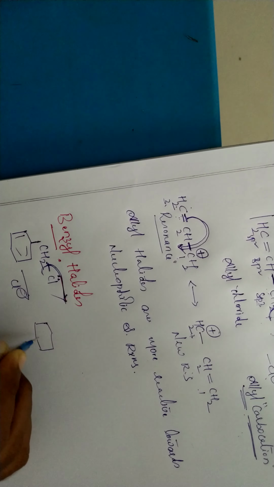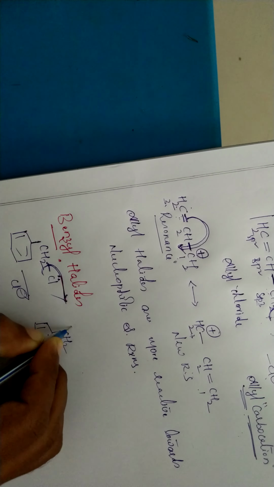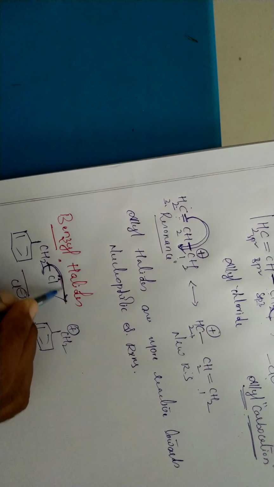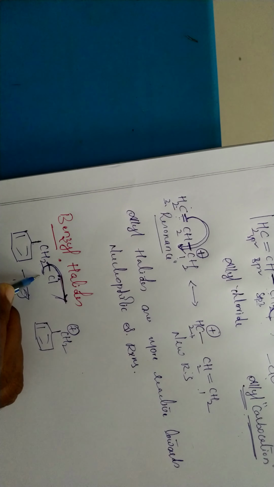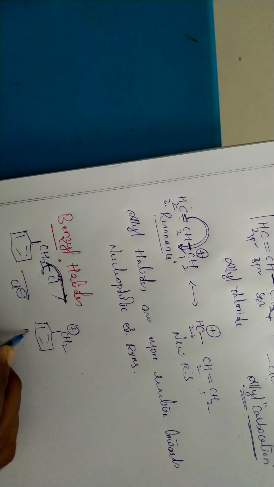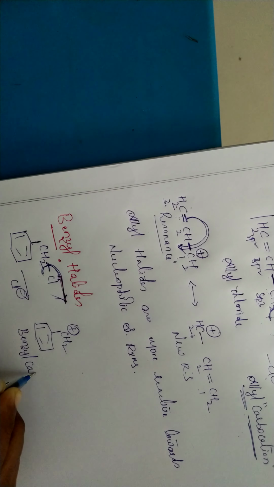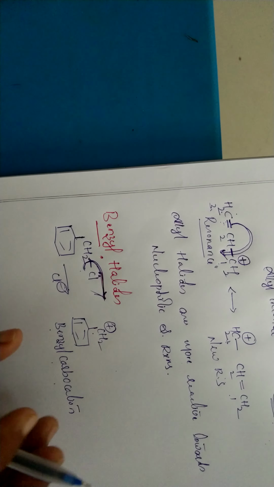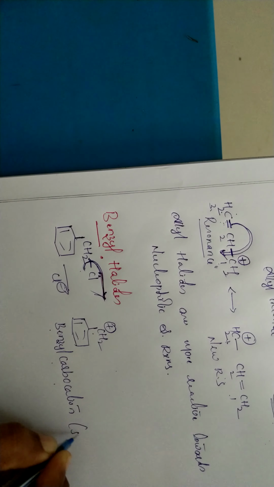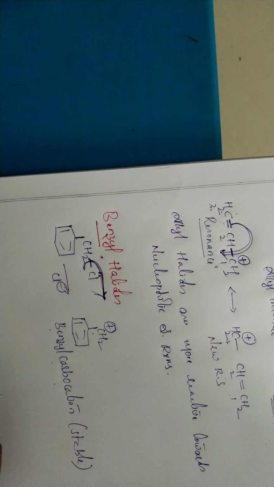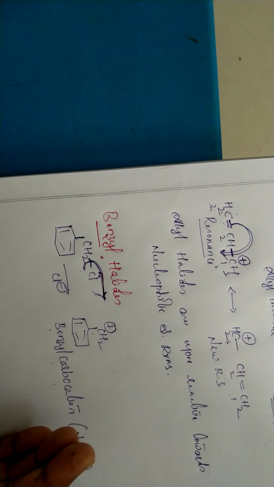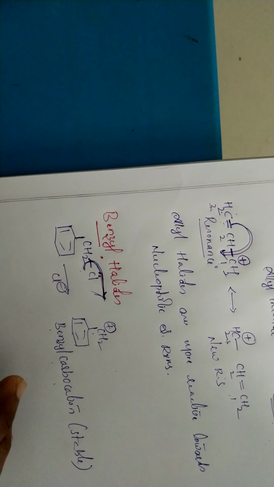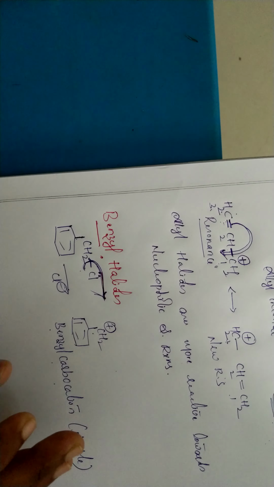When chlorine is eliminated as Cl minus, the carbon which was attached to the chlorine gets a positive charge. It is called a benzyl carbocation. The carbon containing positive charge is a carbocation, and this type is the benzyl carbocation. The formed benzyl carbocation is more stable. Why? Because it also involves resonance structures.